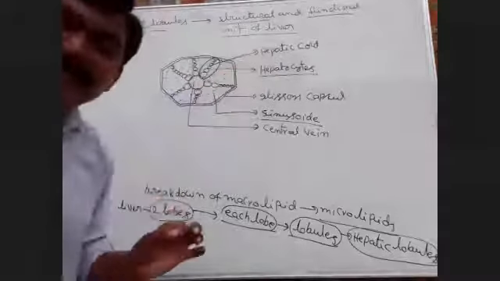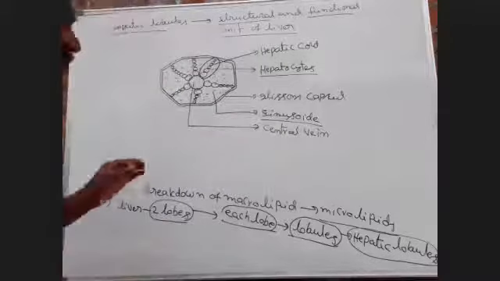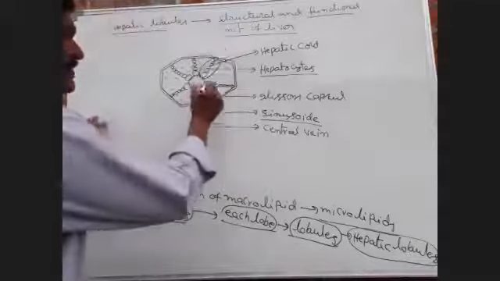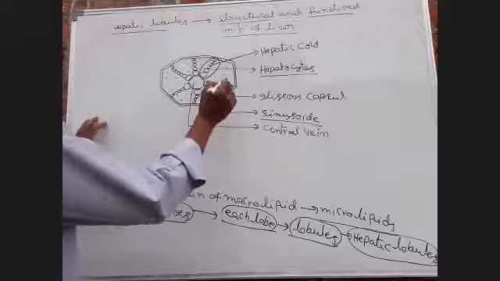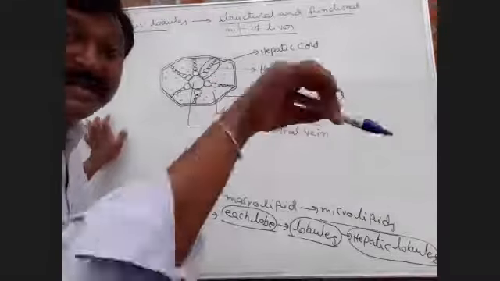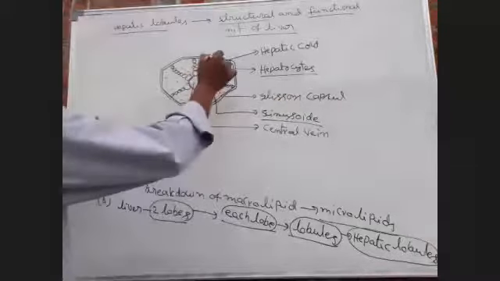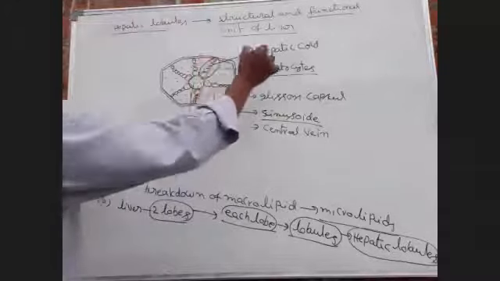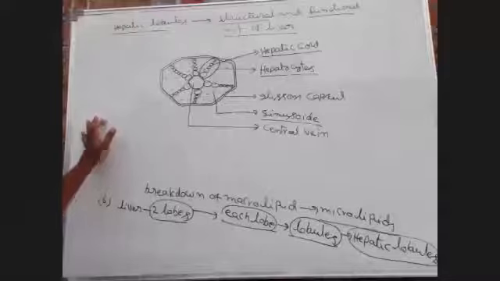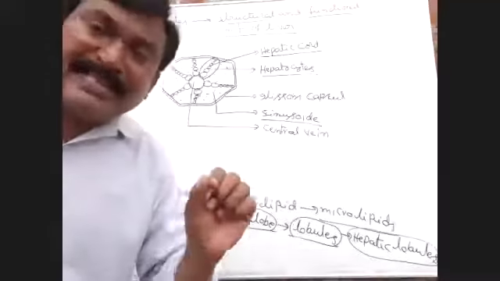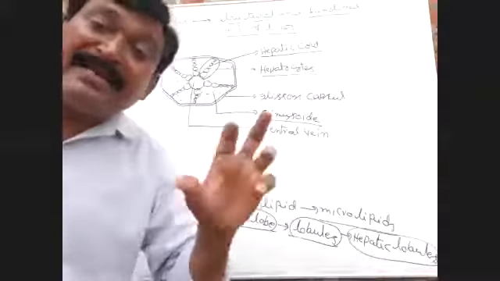A single row of hepatocytes is called a hepatic cord. This is most important, remember it.